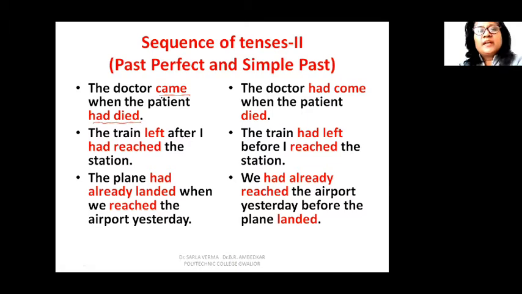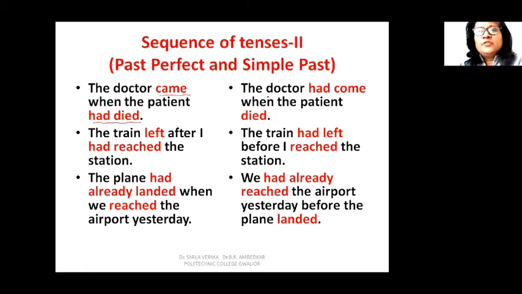So these are two actions taking place in the past. The patient died and the doctor came. So what happened first in this example? The patient had died. This is past perfect tense, means this is an action of remote past. Well, this happened earlier. This happened first. And then the doctor came.